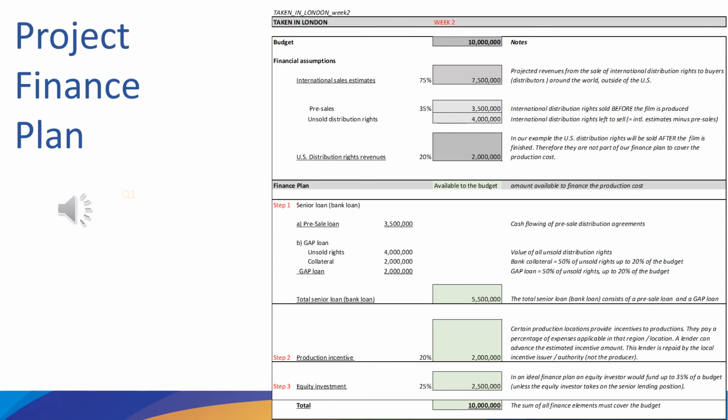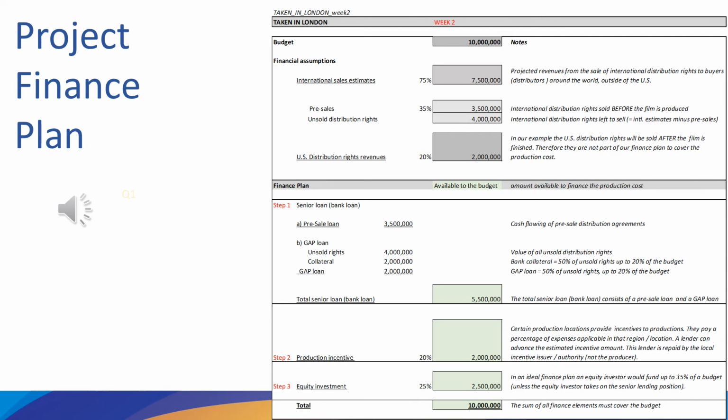Now remember that the bank gap loan is going to cap at 20% of your budget. If we, for example, would have had $5 million left in unsold rights, which could mean we would have had a collateral of $2.5 million, we still would only get $2 million because that's already 20% of our budget. So the bank will never give you more than 20% of the budget, no matter how much collateral you have available, how much unsold rights you have available.